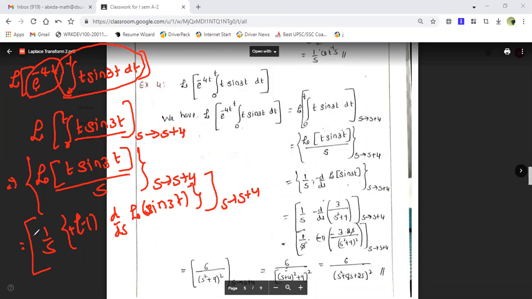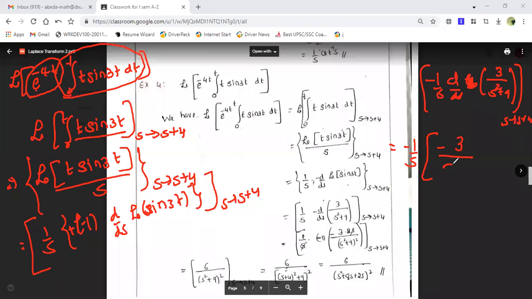This will be equal to, I can take the minus 1 out, so minus 1 by s, again d by ds of the Laplace transform of sine 3t, which is 3 upon s square plus 9. Again you have to shift from s to s plus 4. Now take the derivative. This is equal to minus 1 by s times minus 3 upon s square plus 9 the whole square. The inside derivative is 2s, so this s will cancel. Minus into minus is plus. Then again s has to be shifted from s to s plus 4.